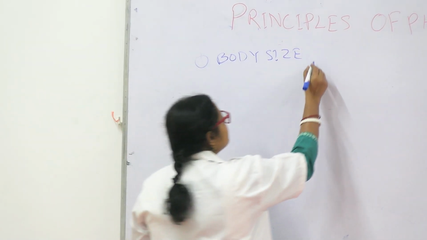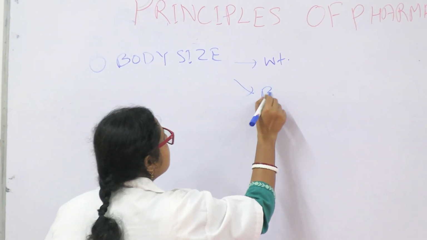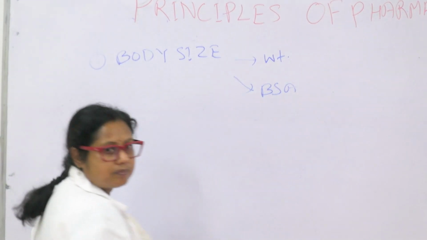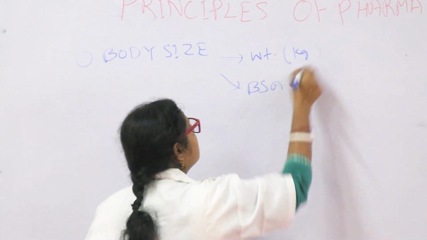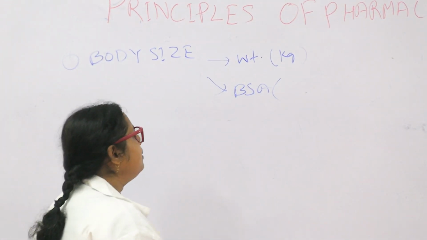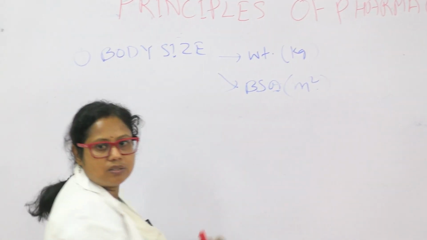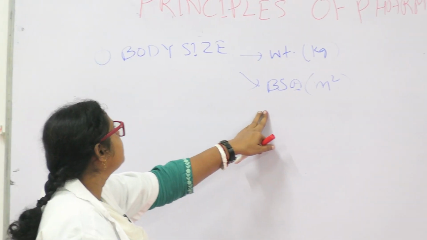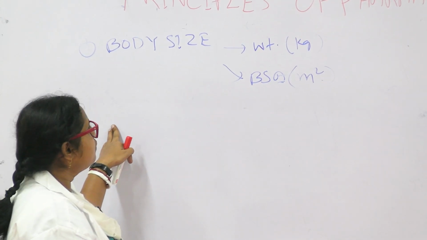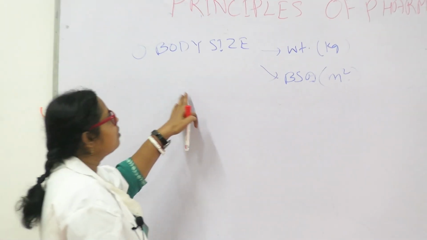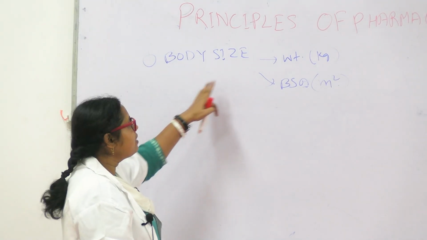So, body size by weight or by body surface area. Weight in kg and body surface area in meter square. Area is there, so the unit is meter square. So, the dose of a drug varies according to the body size, weight as well as body surface area.